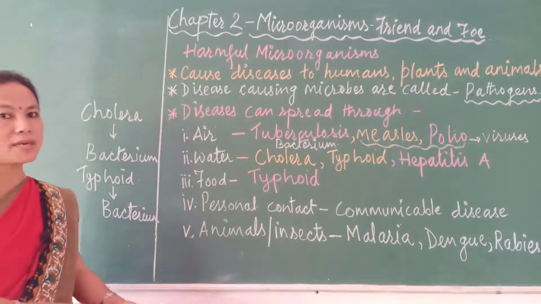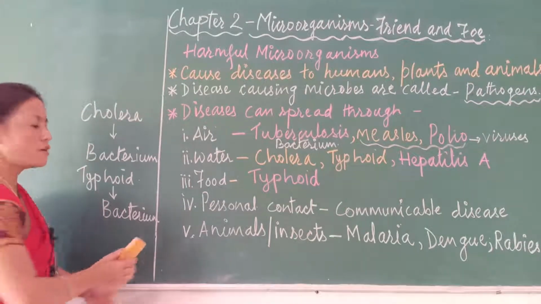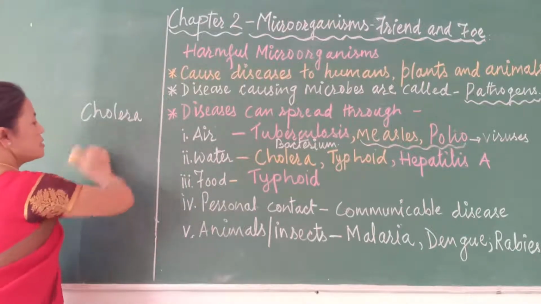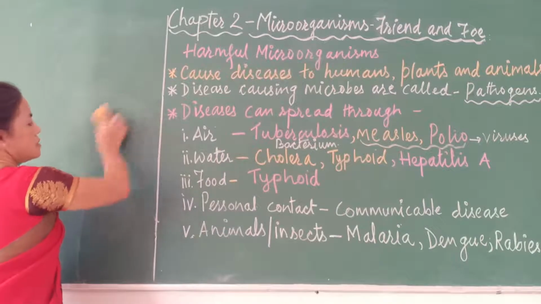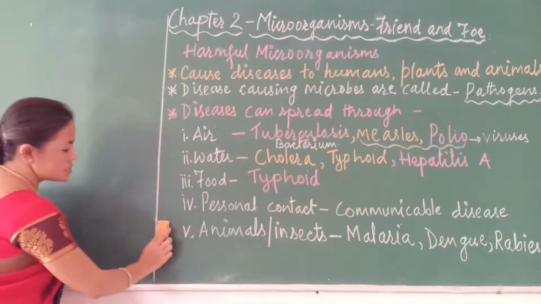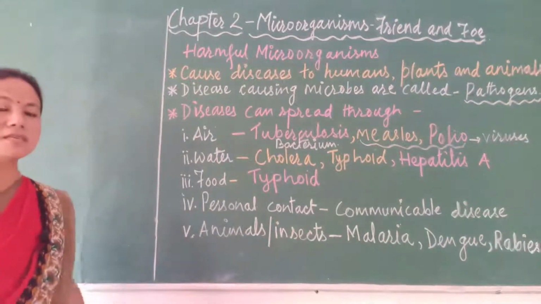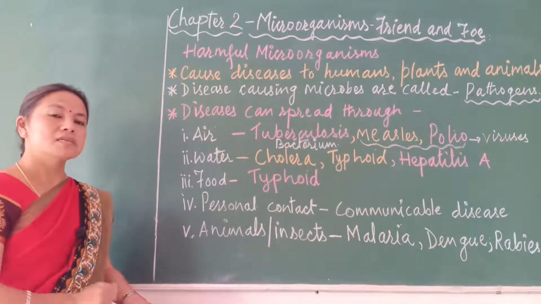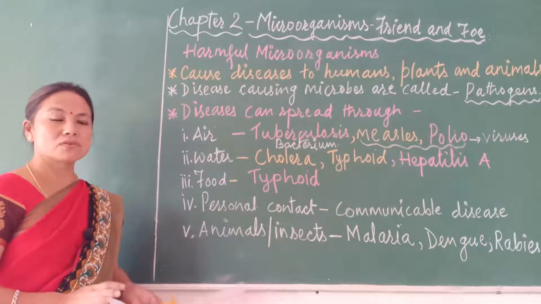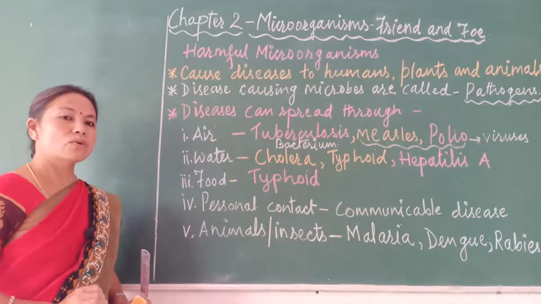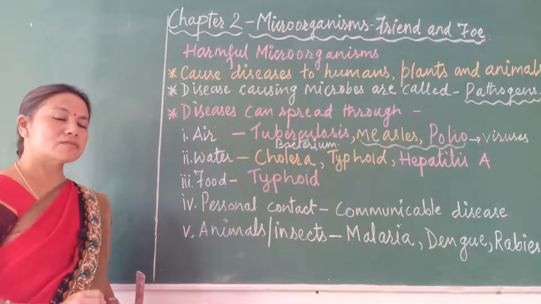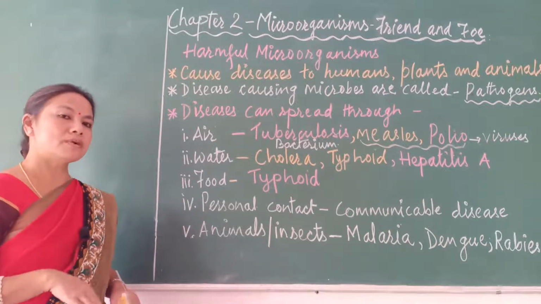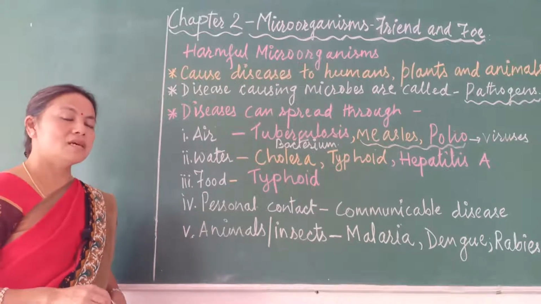Hepatitis A, okay, hepatitis A is caused by a virus, and a virus is neither living nor non-living. It forms a borderline, we have already seen, but when these viruses enter our body, they may cause diseases. For example, recently which virus is causing so much tension? Coronavirus, isn't it? This coronavirus outside our body is non-living, but once it enters our body, it becomes living and it causes the disease.